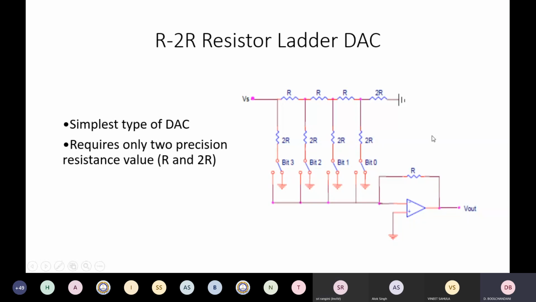Whereas in the previous case, you required different values: R, 2R, 4R, 8R. Here you require only two values of resistor. And we'll see how this works.